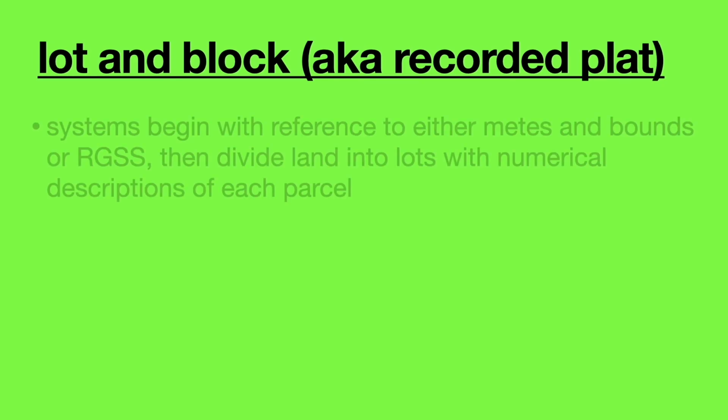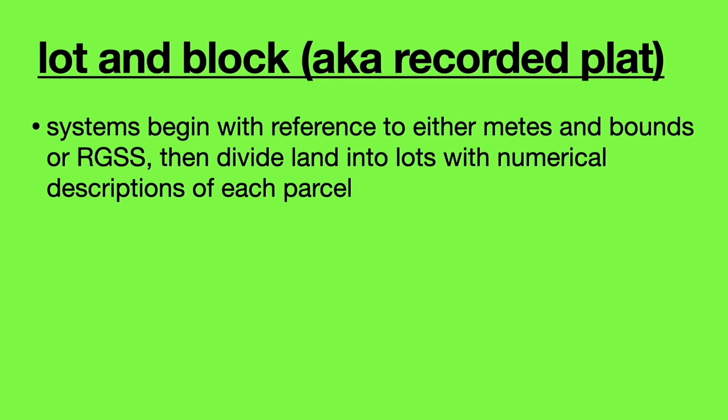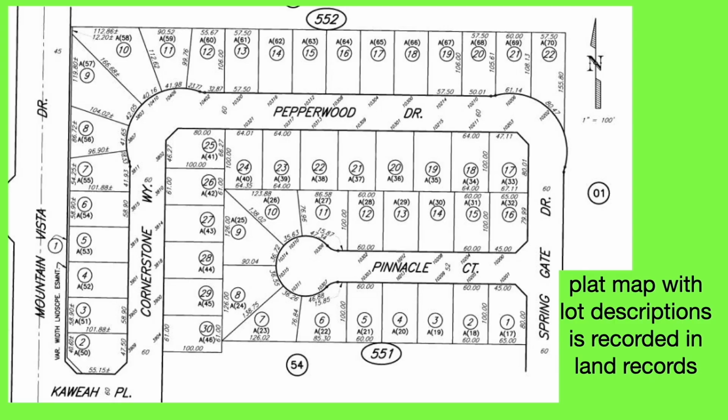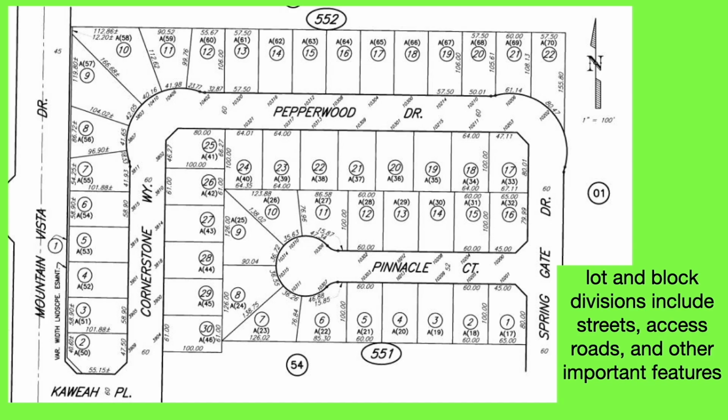Lot and block. Lot and block systems begin with a reference to either metes and bounds or RGSS, then divide the land into lots with numerical descriptions of each parcel. A plat map with the lot descriptions is recorded in the land records. Lot and block divisions include streets, access roads, and other important features.